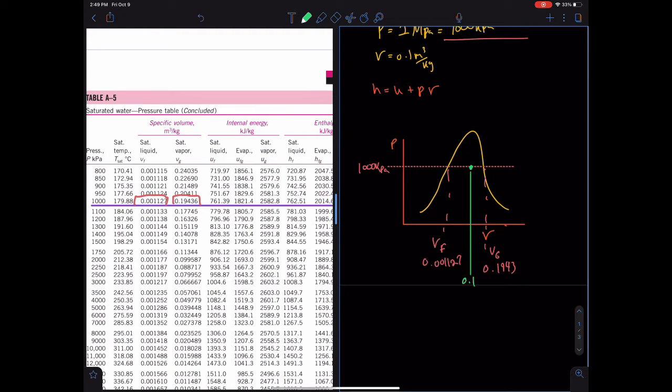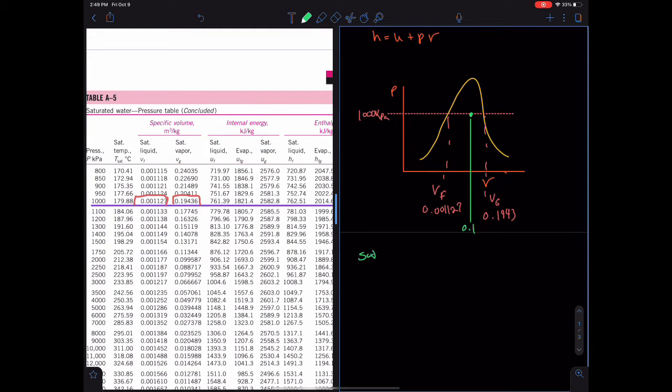If it was greater than the Vg, we would be in the superheated region, and if it were less than the Vf, we would be in the compressed liquid region. So here I am just labeling it out so that y'all can see this verbally.